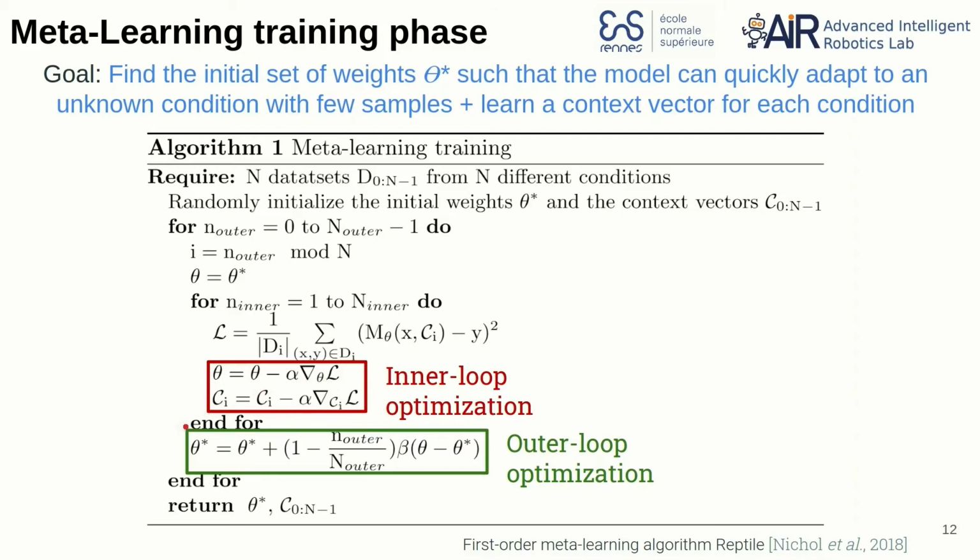And at the end of the outer loop, we will update the current parameter theta star we want to optimize by taking a small step towards this particular theta. So at the end of the algorithm, we get the set of weights theta star, which allows quick adaptation with few samples, and a context vector trained for each of the different conditions.